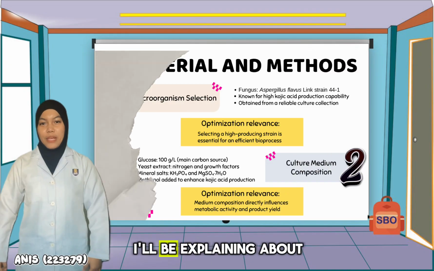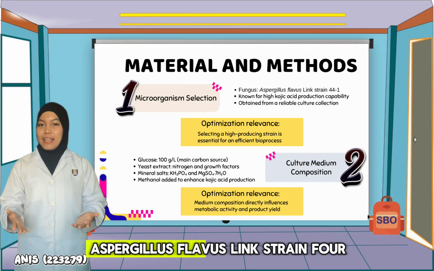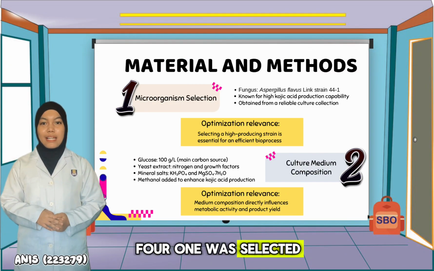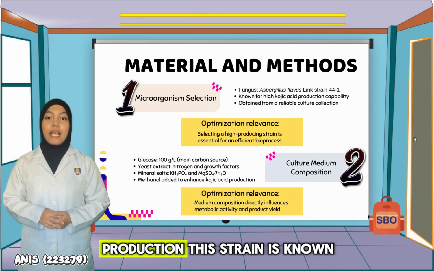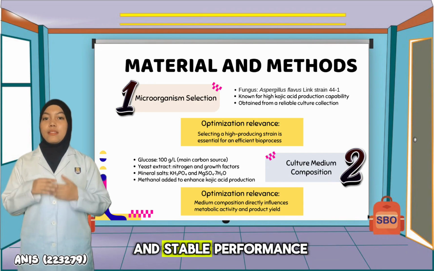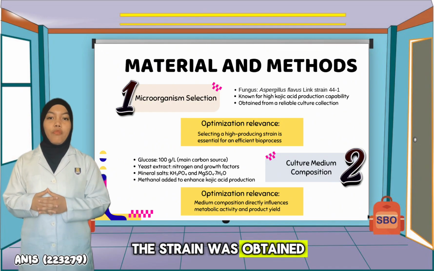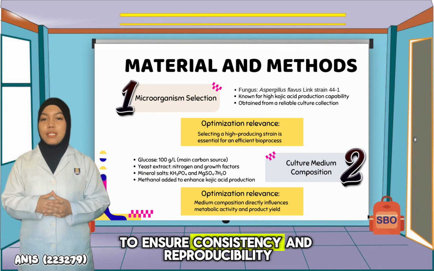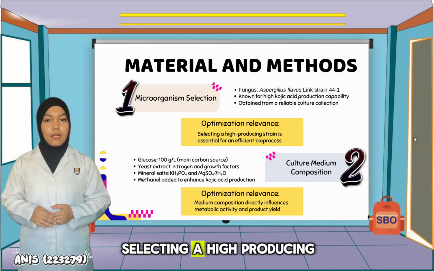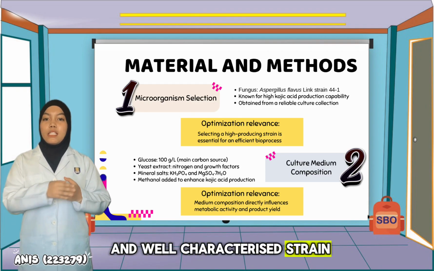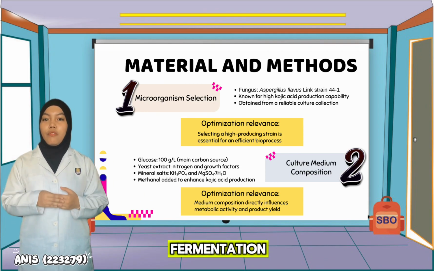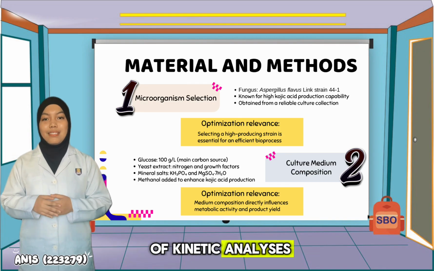I'm Anis and now I'll be explaining about materials and methods. In the study, Aspergillus flavus Link strain 44.1 was selected as the microorganism for kojic acid production. This strain is known for its high productivity and stable performance, making it suitable for fermentation studies. The strain was obtained from a reliable culture collection to ensure consistency and reproducibility. Selecting a high-producing and well-characterized strain is important because it directly influences fermentation efficiency and the reliability of kinetic analysis.